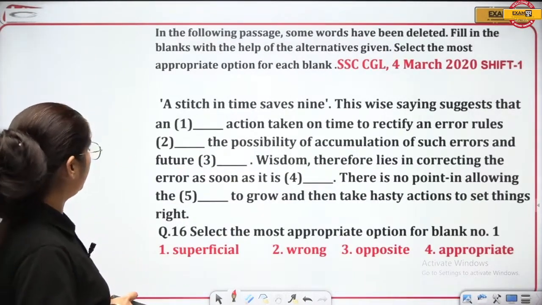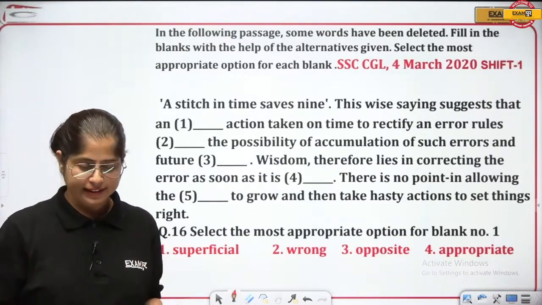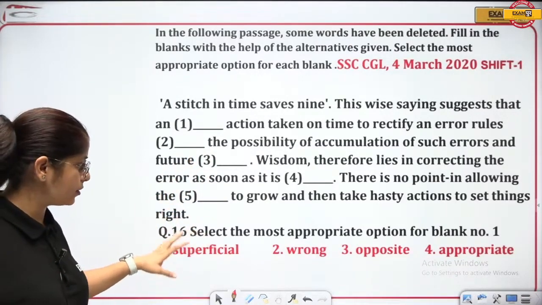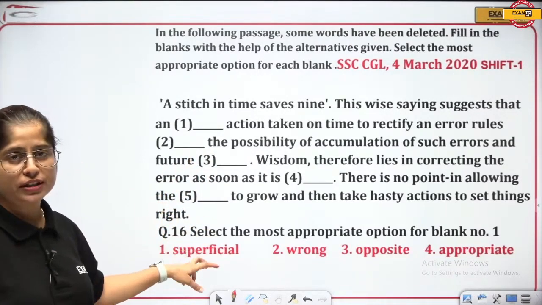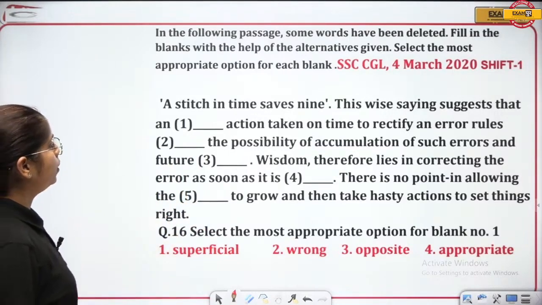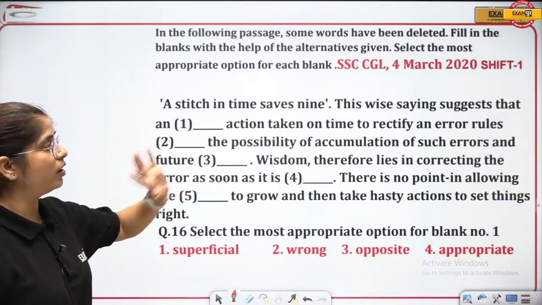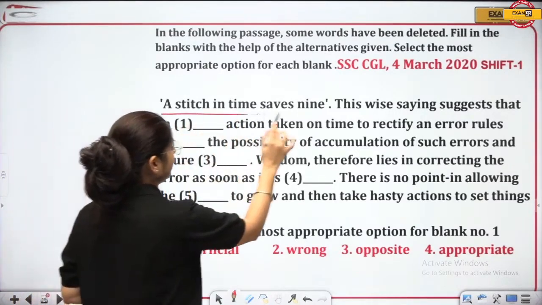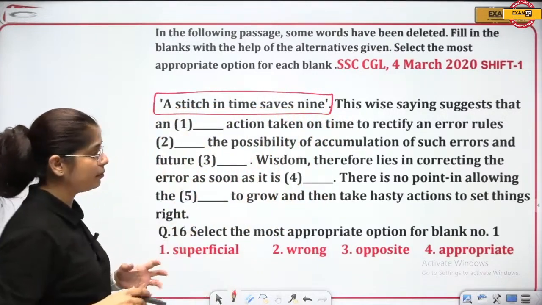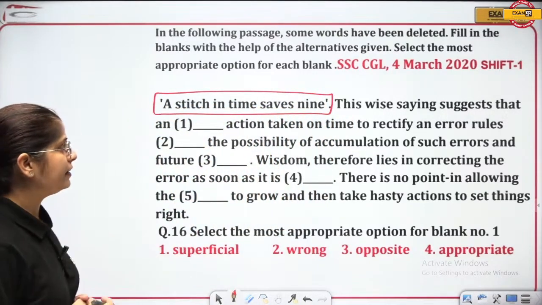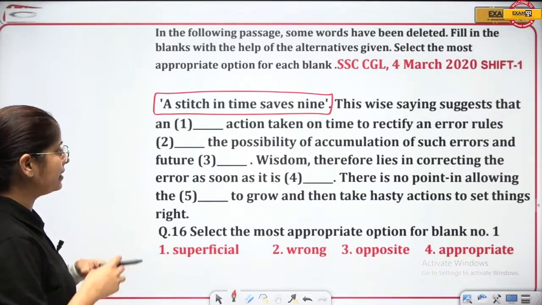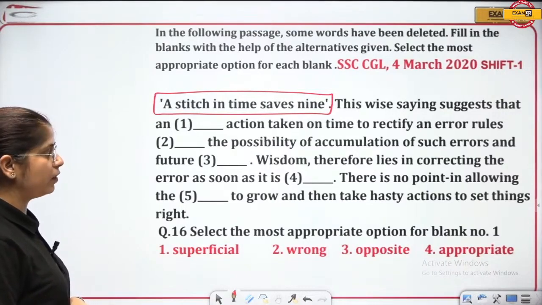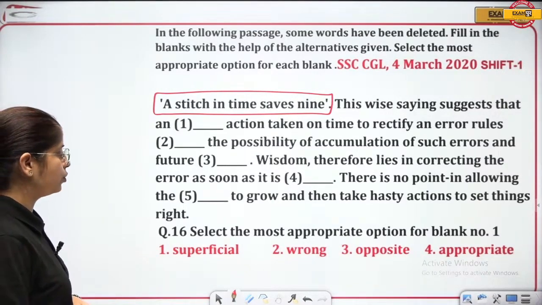Let's see what this question is. Cloze test. That is, a paragraph is given with some blanks in it. You have to see which among the given options can fit the blank, right? This question came on 4th March 2020, shift 1. A stitch in time saves 9. This is a wonderful saying. If you do something timely, that saves your time, and saves you from troubles also, right? This wise saying suggests that n dash action taken on time to rectify an error rules dash the possibility of accumulation of such errors and future dash.